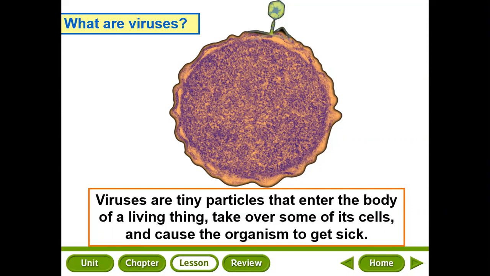Over time, the cell becomes filled with virus particles, maybe a large number, and it bursts open. Then the released viruses from the cell can invade other cells, causing infection and disease.